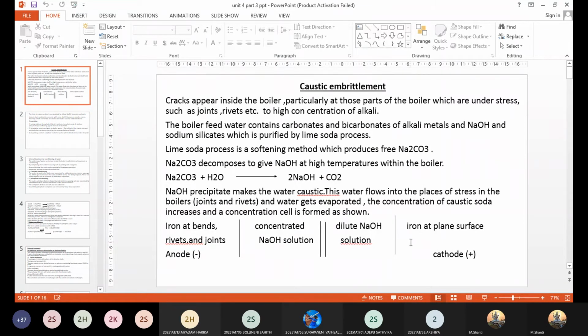Whereas the other regions of the boiler, like the plain surfaces of the iron, which act as the cathode, have a very dilute amount of sodium hydroxide solution deposited. So what will happen now? Which are those regions most affected by this caustic embrittlement? This is nothing but a kind of concentration cell.